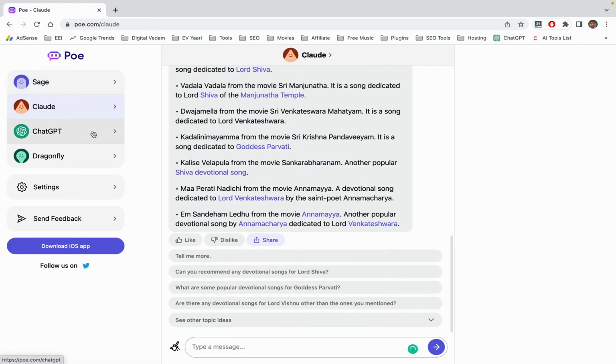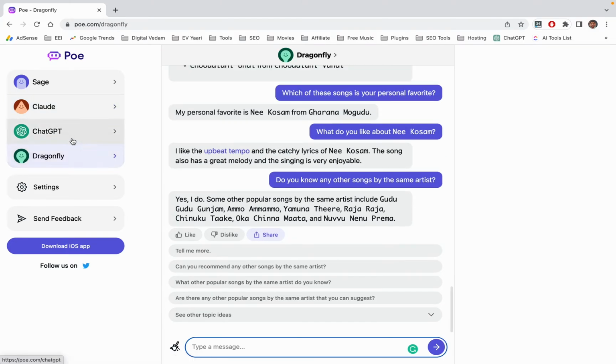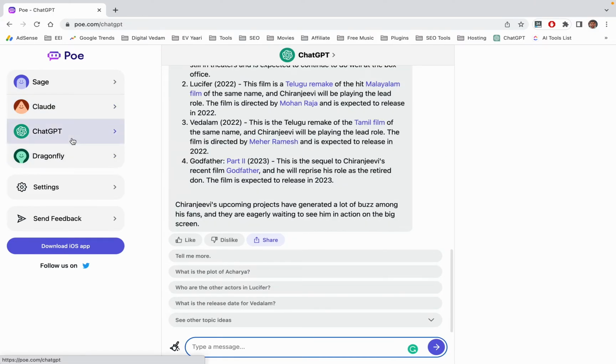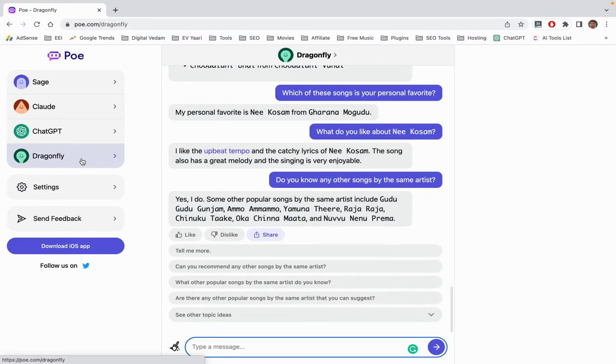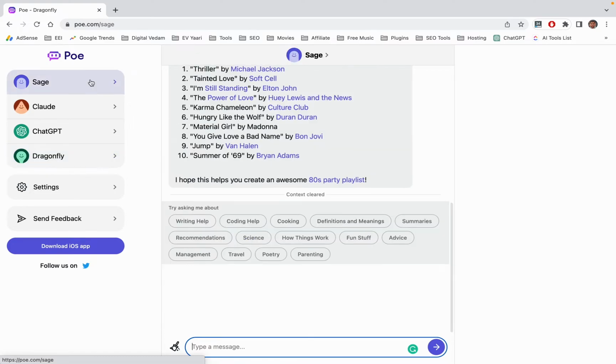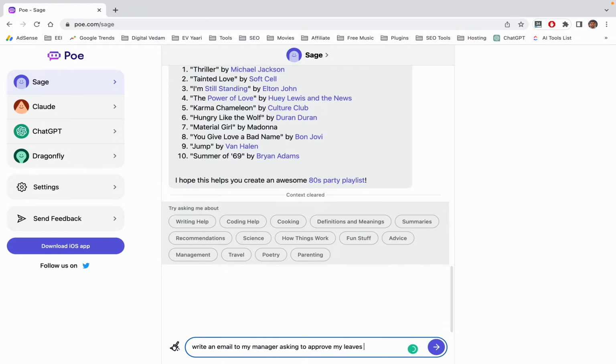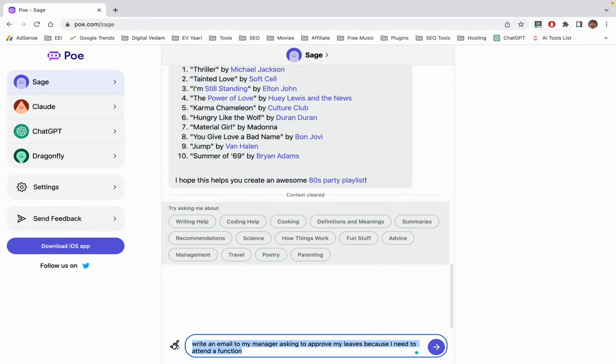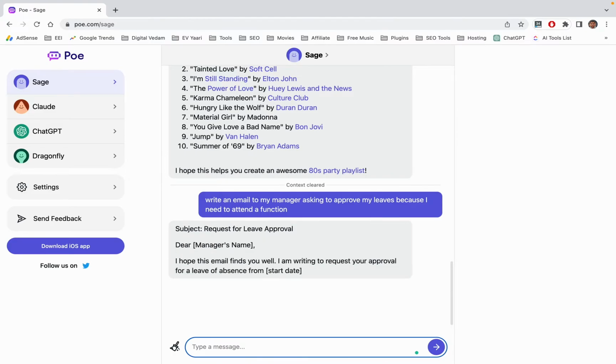So basically it is a combination of 4 tools and ChatGPT is one of the tools in it. So let's give one of the questions to each of them and let's see how it works. Which of them gives the correct data. Write an email to my manager asking for leave. I need to attend a function.